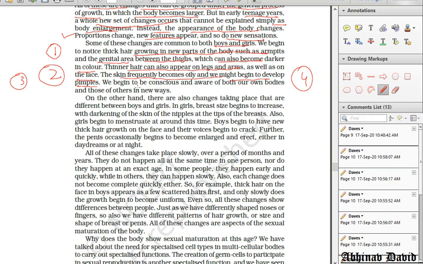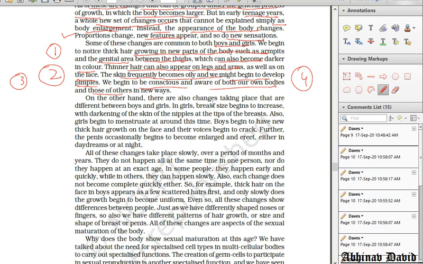Number four, we begin to be conscious of all these changes and we become aware of our bodies and others in new ways. So we have new sensations. That is also taking place in both boys and girls. So four changes are common in boys and girls. Number one is hair growing in the armpit, thicker hairs. Number two is thinner hairs on the face and legs and arms. Number three is pimples on the skin and the skin becoming oily. And number four is we have new sensations.